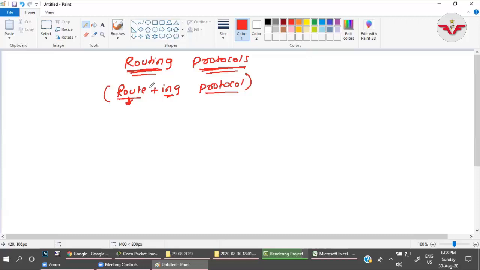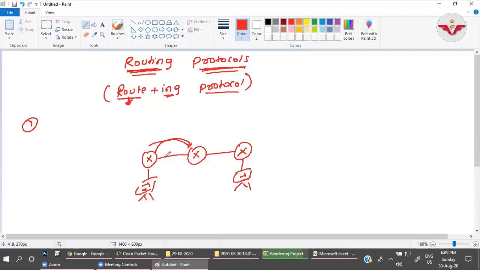Now, how does a routing protocol help us? As we just discussed, the first thing is the routing protocol tells its friend, the neighbor router, what it knows. Suppose, for example, we have these three routers. If you do not configure a routing protocol, you can't cross the network.